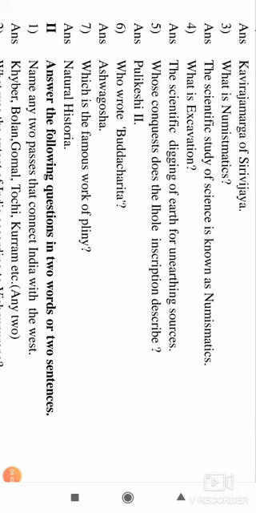This rock inscription speaks about this conquest, who won the war and who was defeated. It speaks about the victory of Pulikeshi II against Harshavardhana.